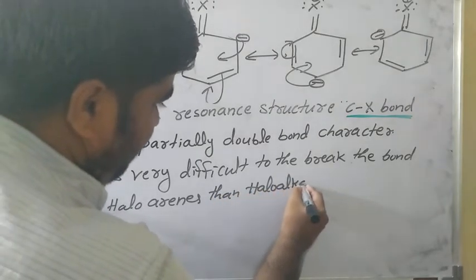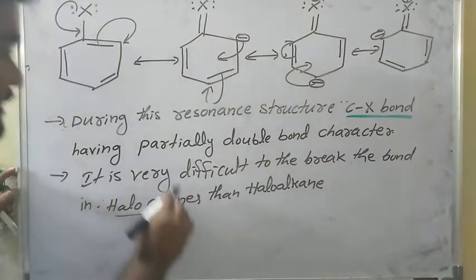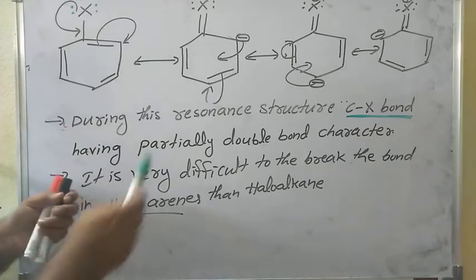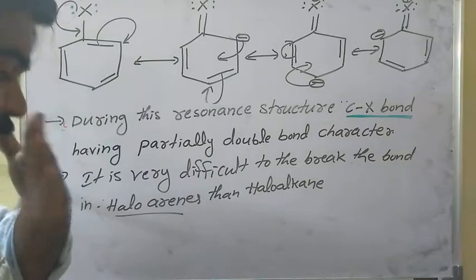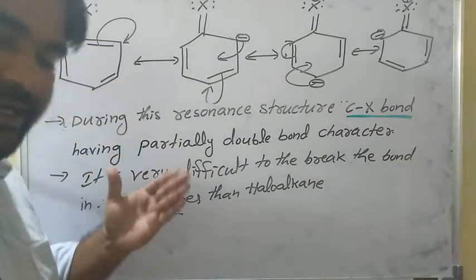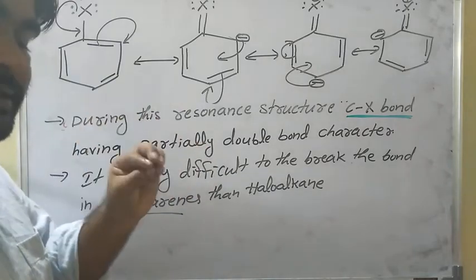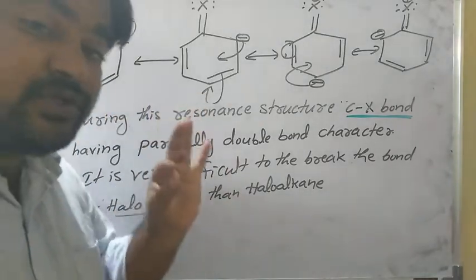Why? Because in haloalkane there is only a carbon halogen single bond, but in haloarenes, during this resonance structure, the carbon and halogen bond has double bond character. See, this is very important. So, resonance structure, resonance effect. So aryl halides, that means haloarenes, are less reactive towards nucleophilic substitution reaction.